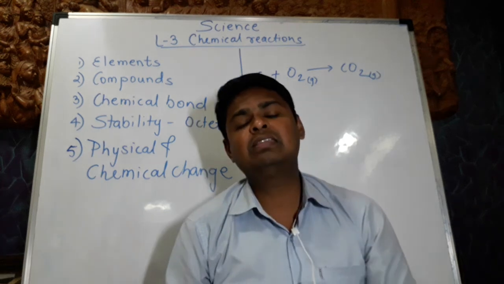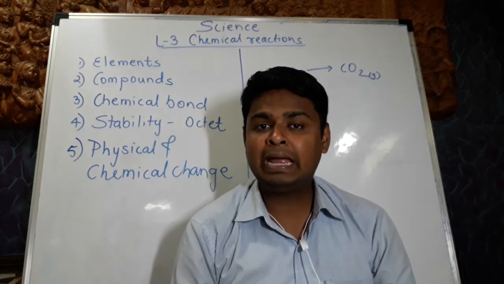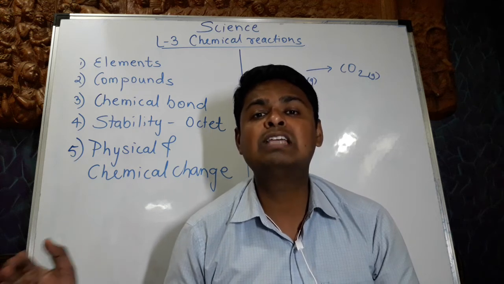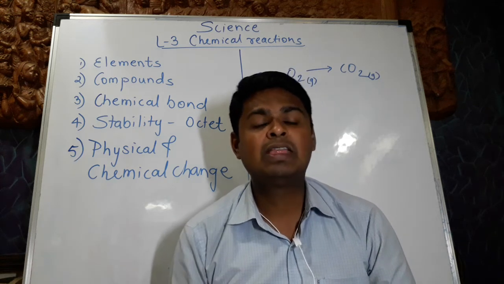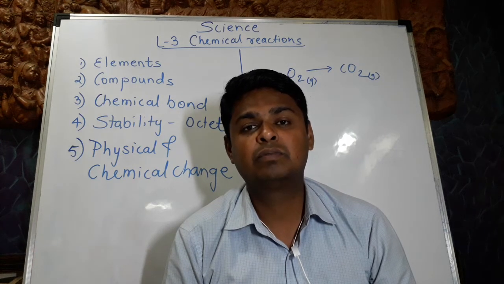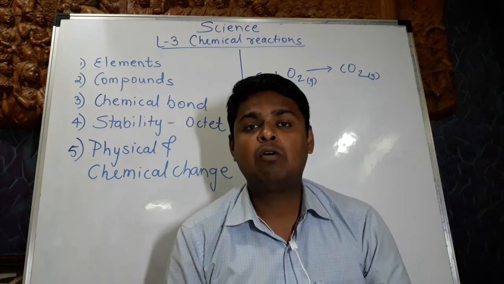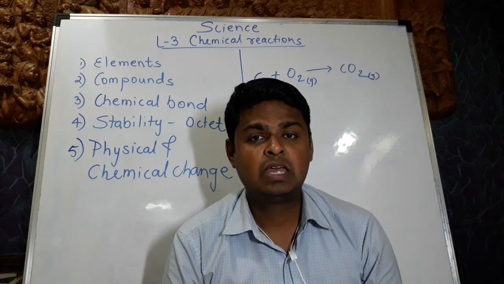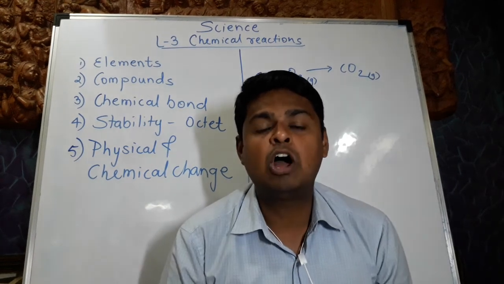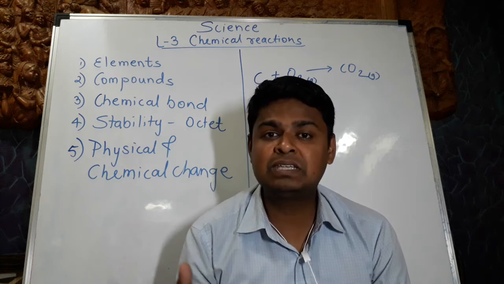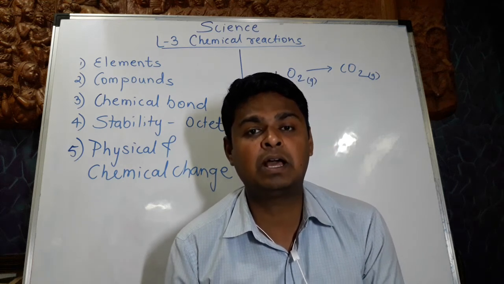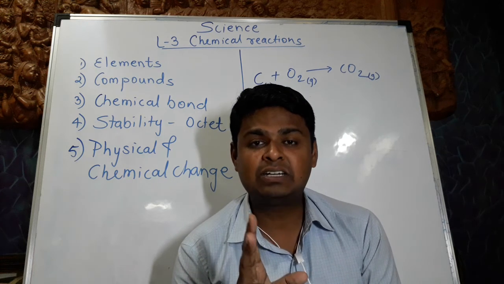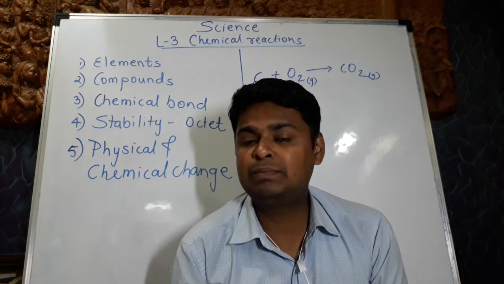Now what is the basic thing that happens in a chemical change? Old bonds break, new bonds are formed. Say after me. Old bonds break, new bonds are formed. We know that a chemical bond is formed in order to attain stability. Now we have two things. One is called a reactant, the other is called a product. The substances which take part in a reaction are called reactants, and the substances which are formed after the reaction are called products. If there are two or more reactants, we put a plus sign in between. The same thing is true for the products.